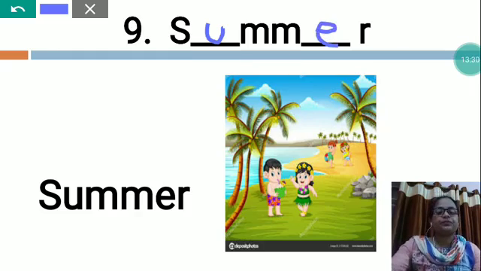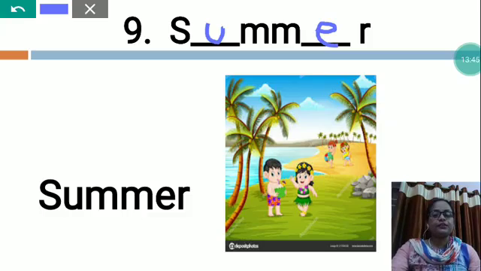U-M-M-E-R, summer. Summer season is the hottest season of the year. During summer season, days are longer and nights are shorter. In summer season, vacation is declared in the school for nearly, approximately, sometimes 1 month, sometimes 1.5 and sometimes 2 months also. The summer season has high temperature, but it is also very important for agriculture and for rainfall.